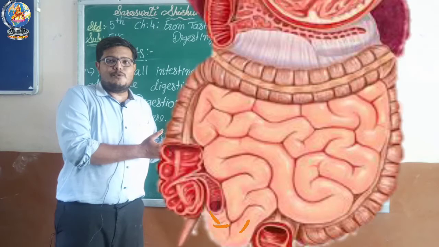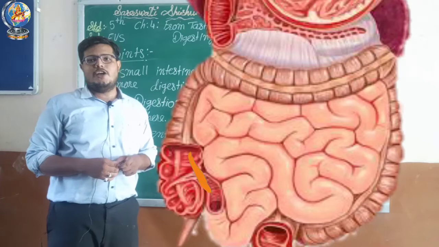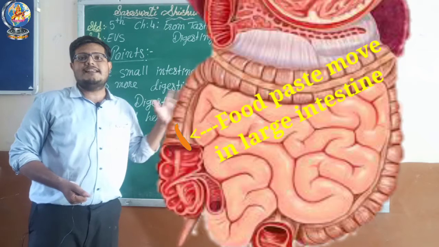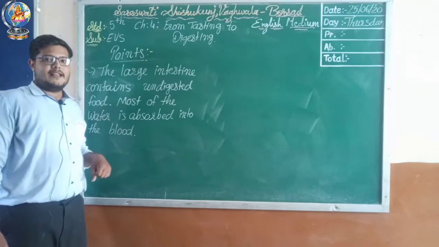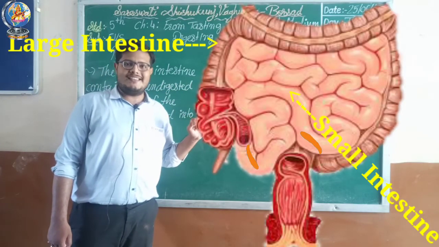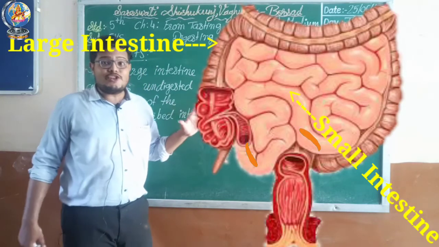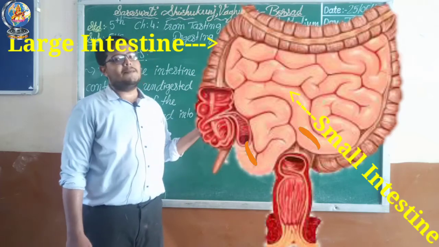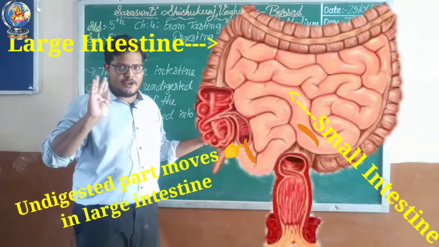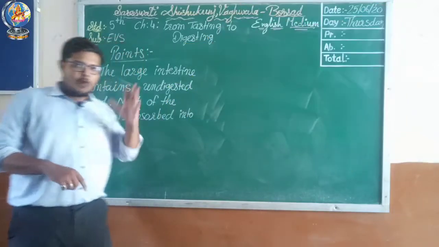All the nutrients which are digested there will be absorbed by the walls of the small intestine, and all the nutrients will get added into the blood. This means after this process in the small intestine, your blood will get all the nutrients, and afterward that food paste will move into the large intestine. Let's move on to this topic, the large intestine. But understand here, the important process which occurs in the small intestine is completed. All nutrients are absorbed by your blood. Now the remaining part is actually waste from the food which remains undigested. That undigested part, which is not required by your body, will move into the large intestine.